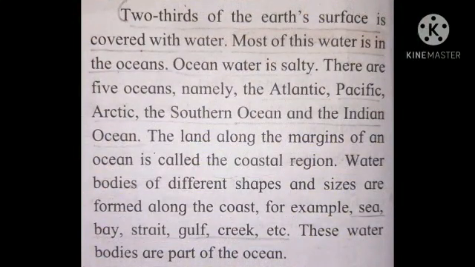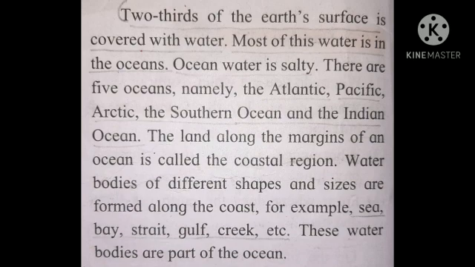Two-thirds of the Earth's surface is covered with water. Most of this water is in the ocean. Ocean water is salty. There are 5 oceans, namely the Atlantic, Pacific, the Southern Ocean, and the Indian Ocean. The land along the margins of the ocean is called the coastal region. Water bodies of different shapes and sizes are found along the coast. For example, sea, bay, strait, gulf, creek, etc. These water bodies are part of the ocean.